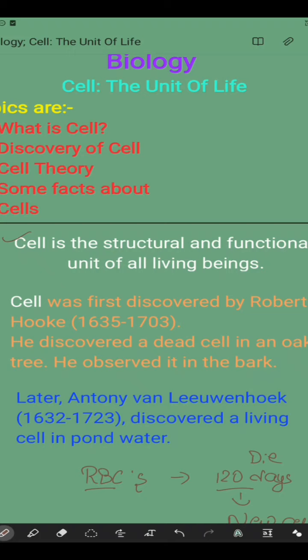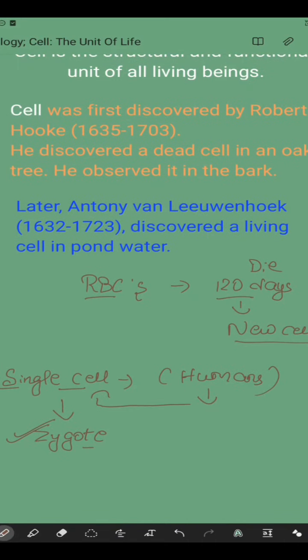The first microscope was constructed by Antony van Leeuwenhoek. So I will be making a video on this also. Basically cells are very small, so we have to see them with a microscope. It is therefore natural that their existence could not be detected by man until a magnifying instrument had been built. We would not have known cells existed if Antony van Leeuwenhoek had not constructed this microscope. We will study about this microscope in a detailed part.